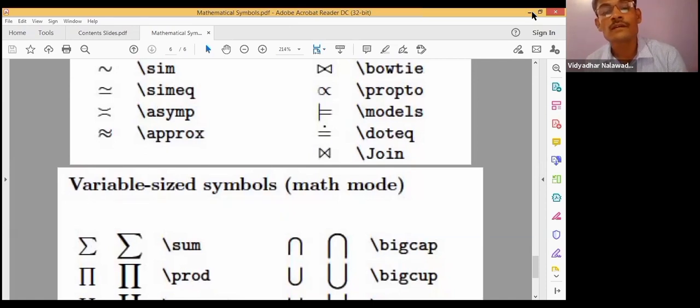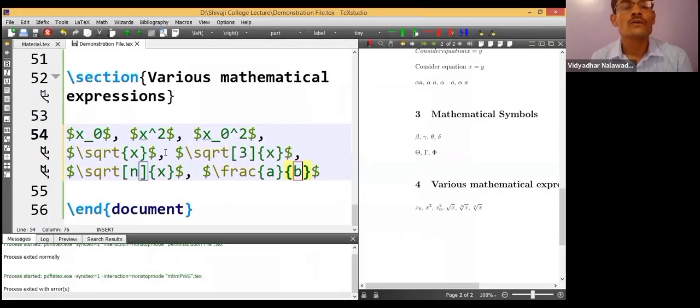Excuse me, Nalluri sir. Yes. Excuse me, sir. Your screen is paused. Yes, now it's okay. Okay. Now, can you see the section, various mathematical expressions? Yes, it's okay, sir.